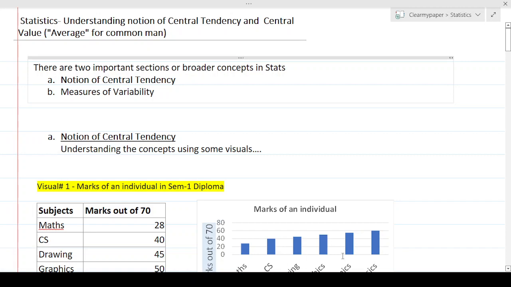All right, let's talk about statistics and let's get started on what statistics is all about. And we will keep this at a very high level, whatever is relevant from an exam point of view, as statistics is a very important topic in terms of understanding different concepts and even real life job requirements.